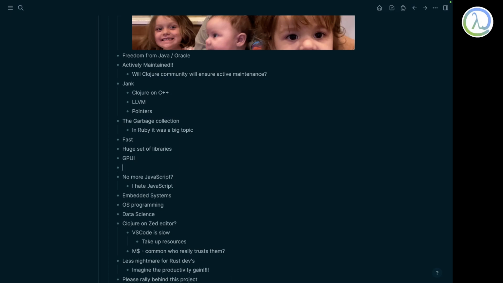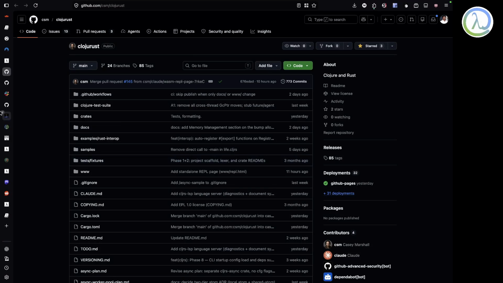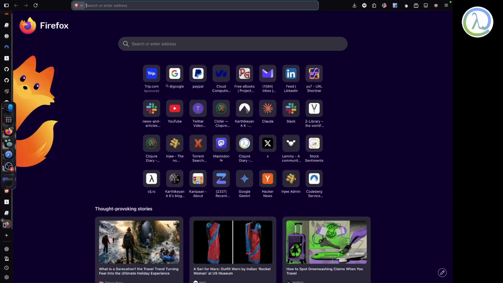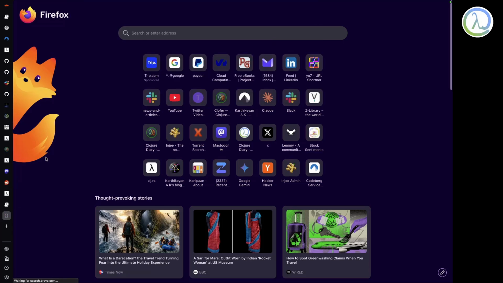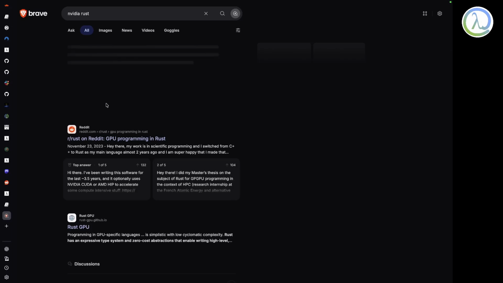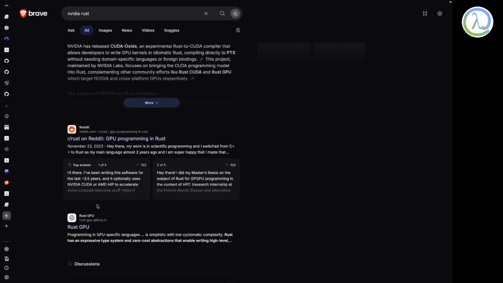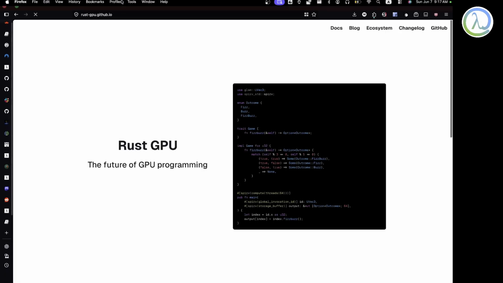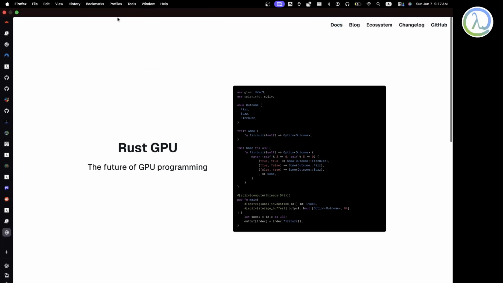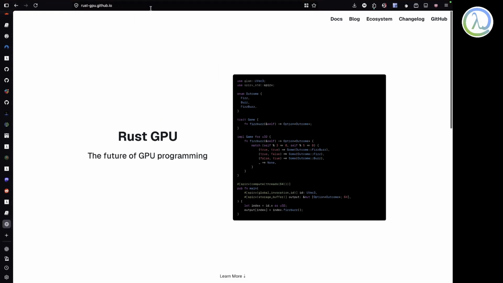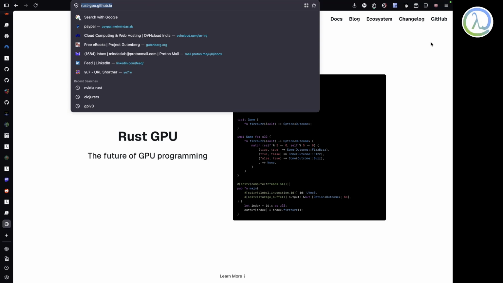I think if you just search for NVIDIA Rust, don't Google, use Brave, they are doing Rust GPU. So there is this. I don't know whether this is an actively maintained project or whatever it is.